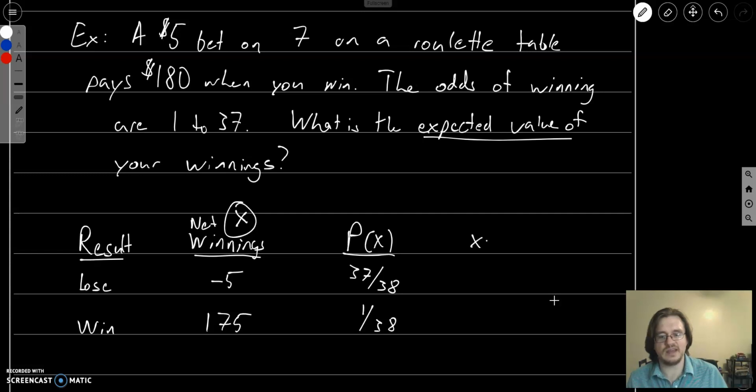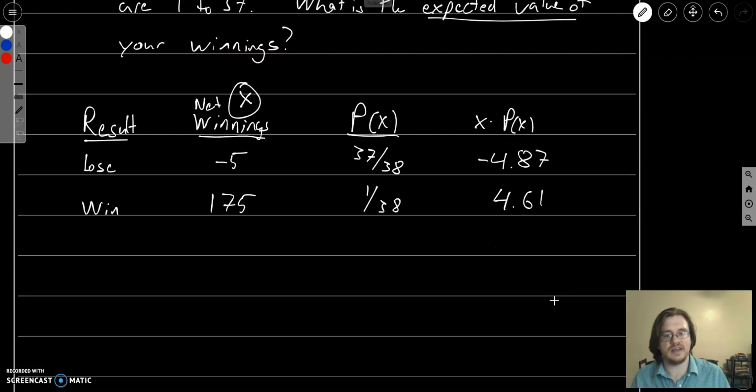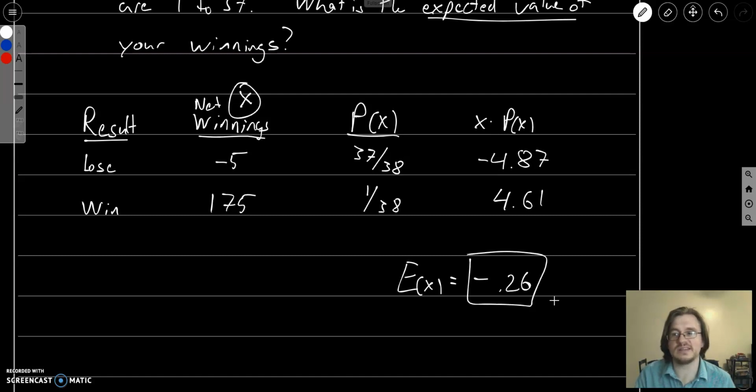So when we take x times p of x, we'll get negative 4.87. 175 times 1/38 is 4.61. And when we add these together, the expected value is going to be negative 0.26, meaning we expect to lose 26 cents each